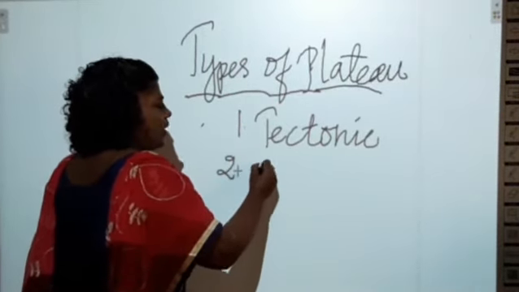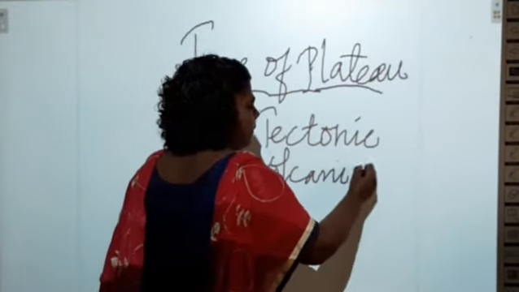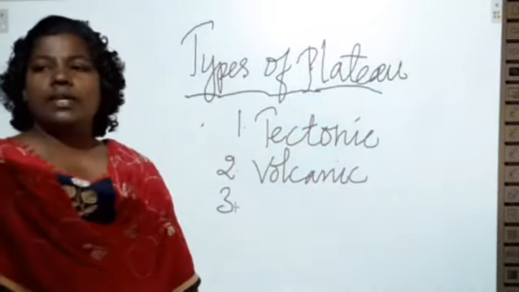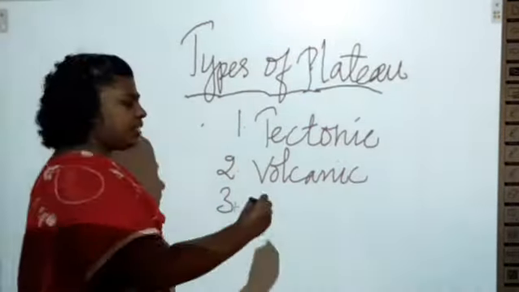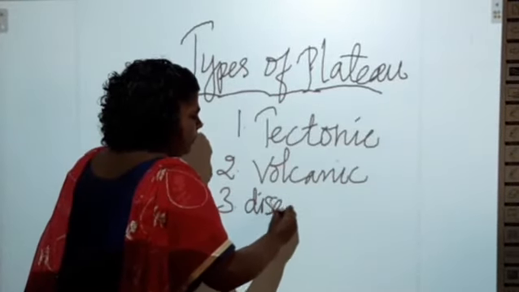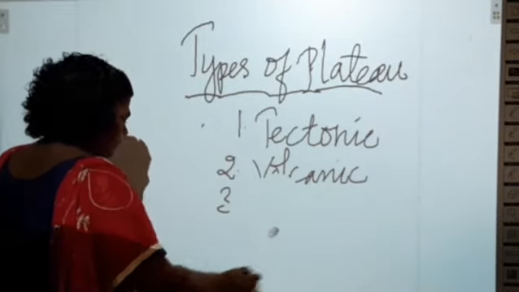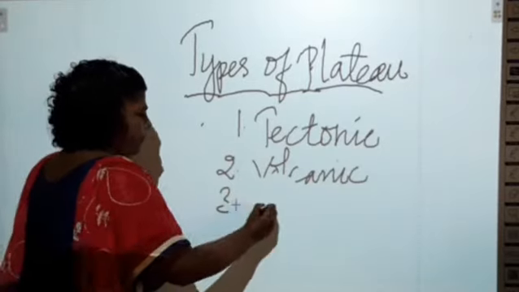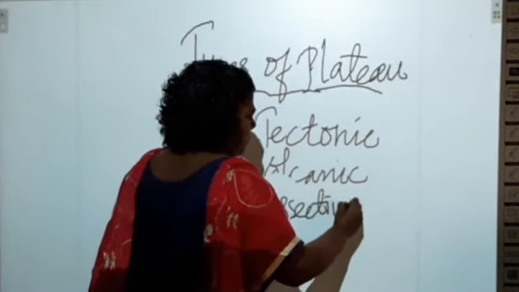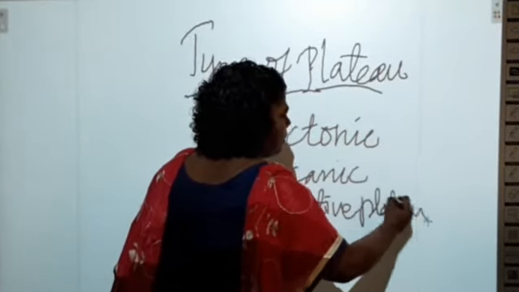The second one is volcanic plateaus. The third type is dissection plateaus.